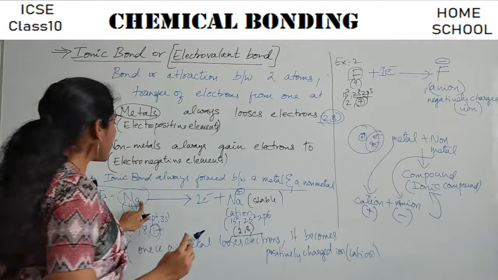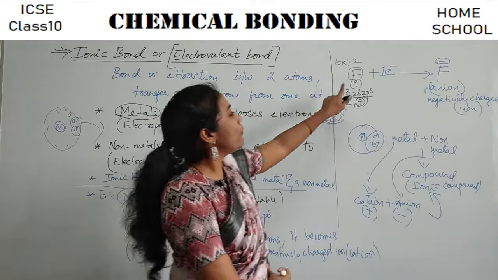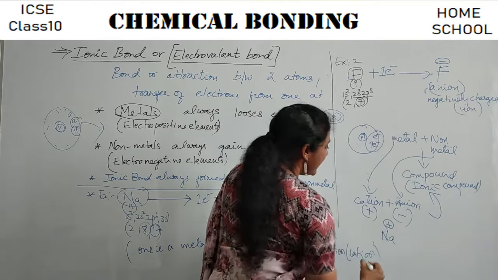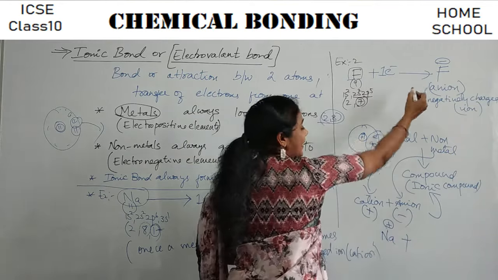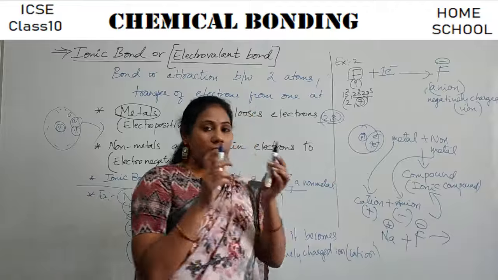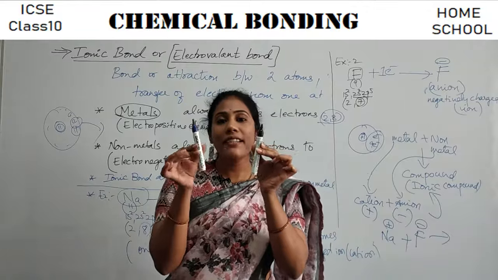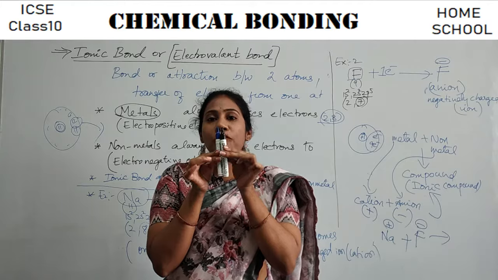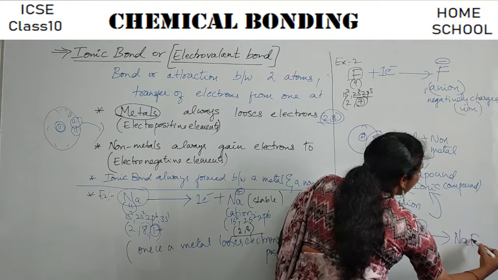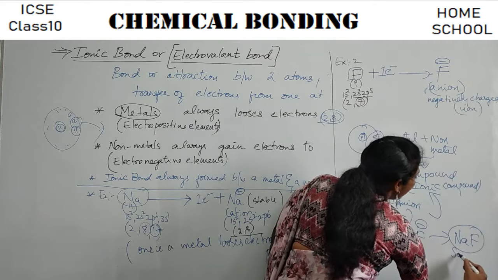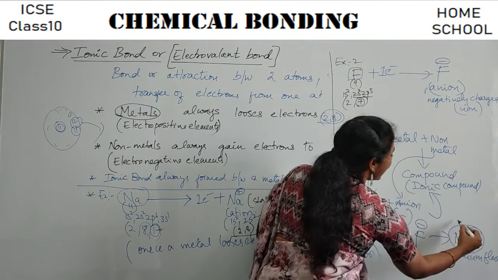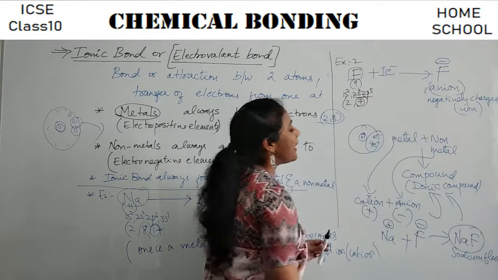Say for example, whenever I bring sodium closer to fluorine, sodium loses an electron and becomes Na+, isn't it? And fluorine gains the electron and becomes F-. Na+ is the positively charged one, F- is the negatively charged one. When both come near, attraction is created. Both will stay together and we call it sodium fluoride.